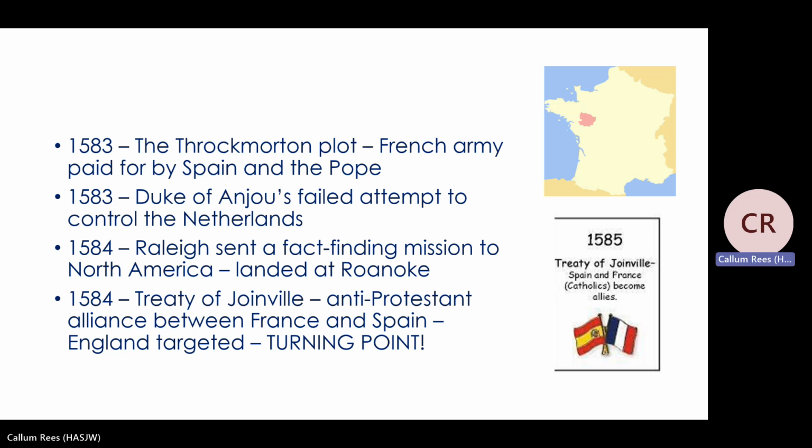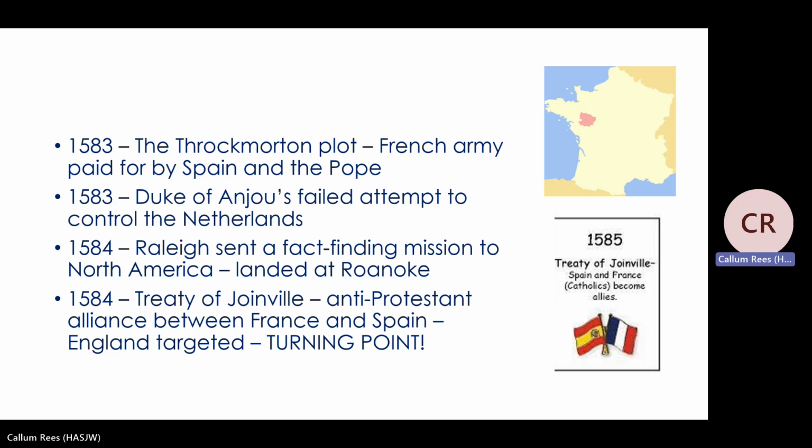Also in this period, England realizes that there's so much money to be made in the Americas, and they want to create their own colonies as well. So Sir Walter Raleigh sends a fact-finding mission to North America. They're going to go and explore, see if there are any places that haven't been colonized, and try to work out if there's a possibility that England creates a colony. And they do find this place called Roanoke, and they think it's a good place for English settlers. They're going to sail back to England, and later on, they're going to send English settlers, colonists, to go and live on Roanoke.